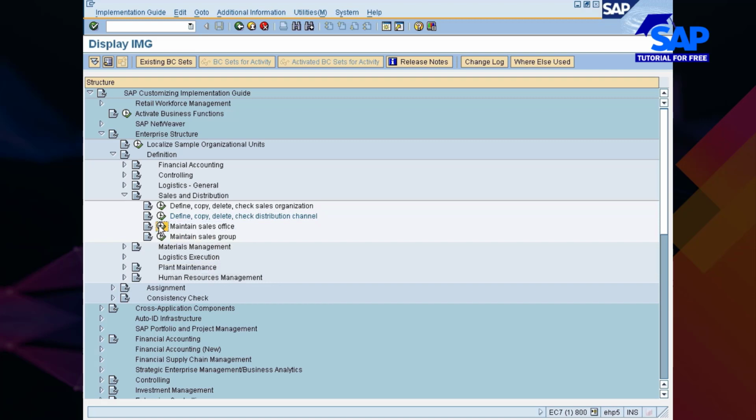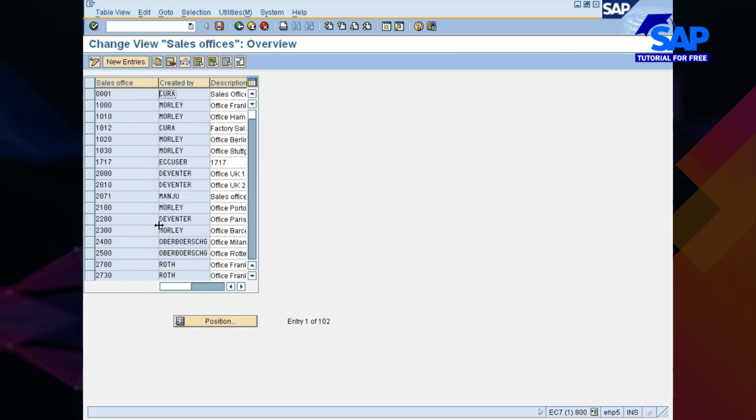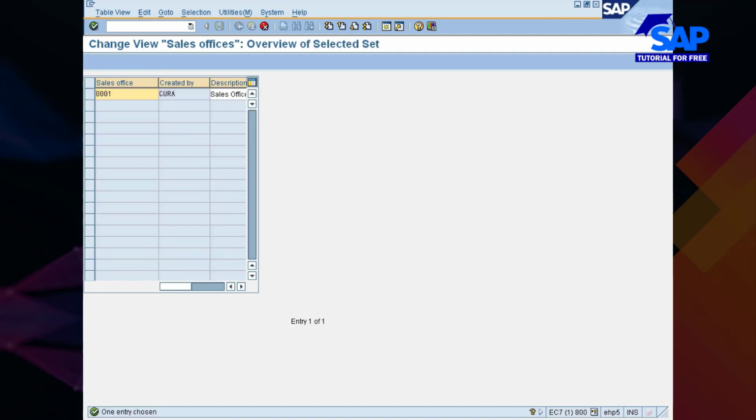I'll just go and create one sales office. Sales offices are like north sales office, south sales office, something like that. So I'll just go and create one sales office for your Nissan group. Okay, so once again, 77 sales office, Southern Goods.